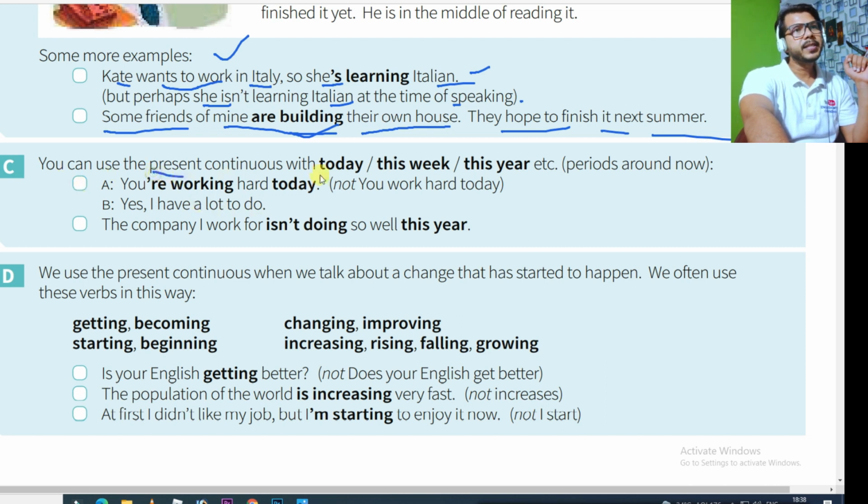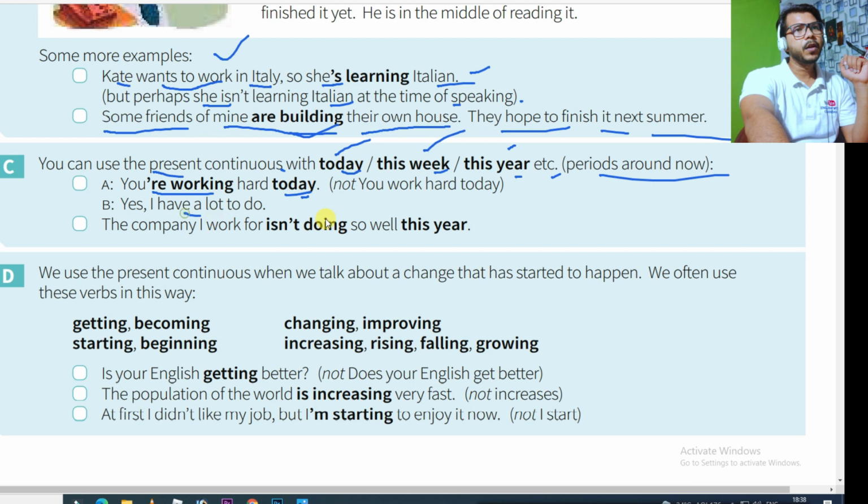You can use the present continuous with today, this week, this year, etc. Means you can use these words. You can use today, you can use this week, you can use this year. Means periods around now. Like you are working hard today, at the end of the sentence you can use today. Like today I'm going to market. Today she is coming to me, like this.